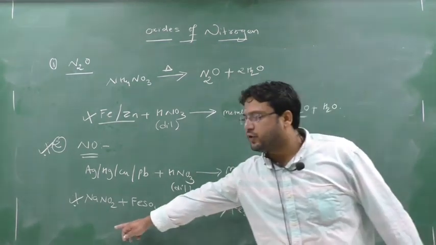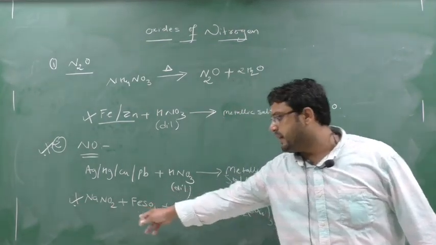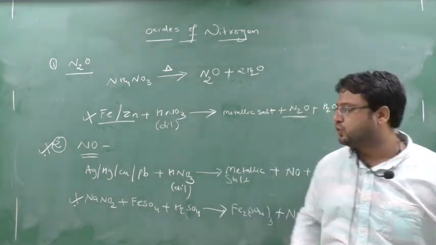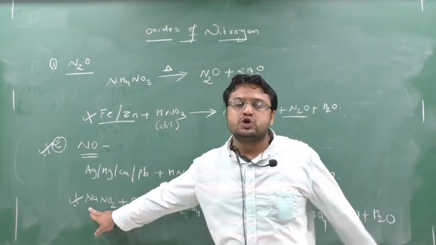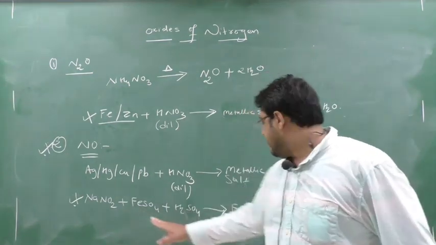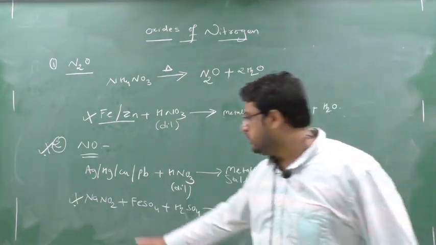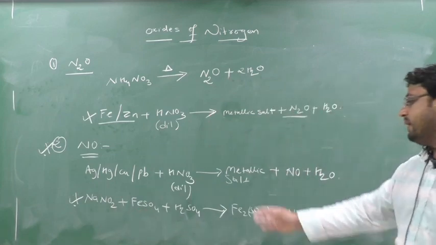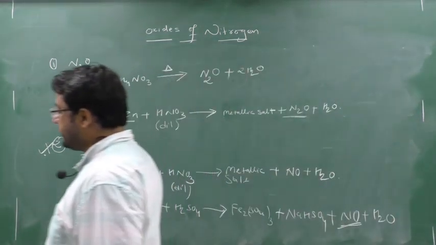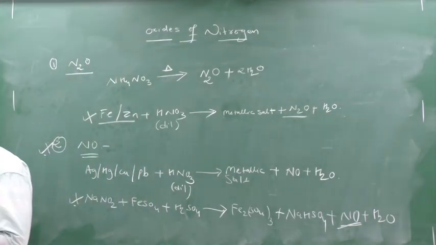And another reaction for preparing NO is sodium nitrite reacting with FeSO4 in an acidic medium, that is H2SO4. The sodium compound will be sodium bisulfate. The iron compound will be iron sulfate. The remaining is NO. And to balance the oxygen, we put water here. Clear these two reactions?